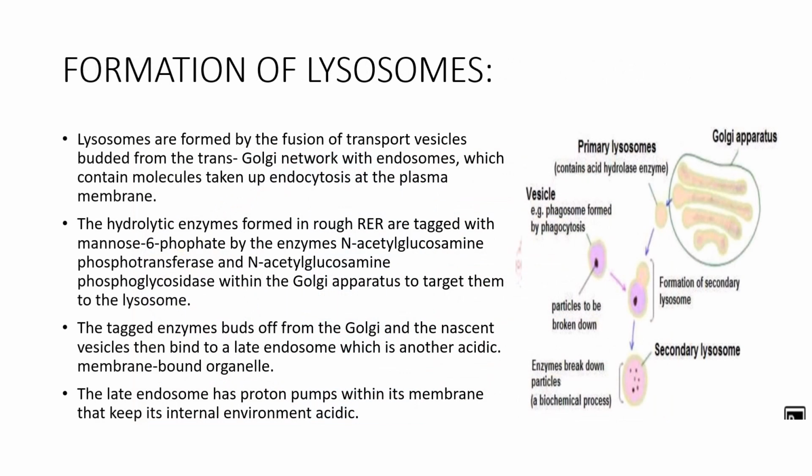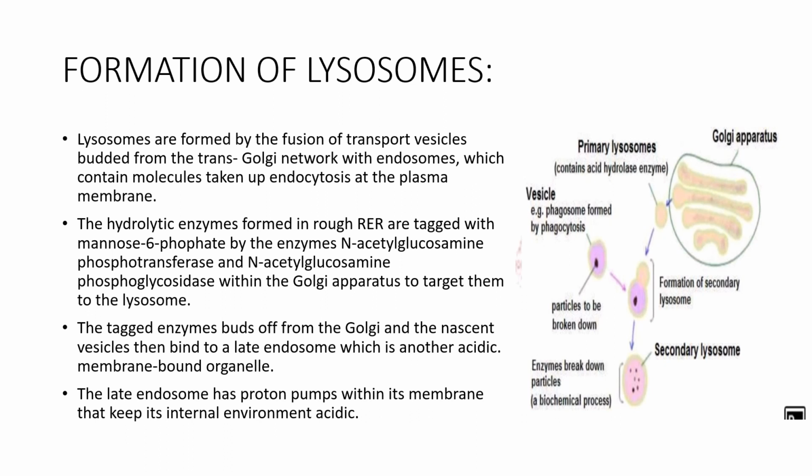Formation of the lysosomes. Lysosomes are formed by the fusion of transport vesicles budded from the Golgi network with endosomes, which contain molecules taken up by endocytosis at the plasma membrane. The hydrolytic enzymes formed in the rough endoplasmic reticulum are tagged with mannose-6-phosphate by the enzymes N-acetylglucosamine phosphotransferase and N-acetylglucosamine phosphoglycosidase in the Golgi apparatus to target them to the lysosome.